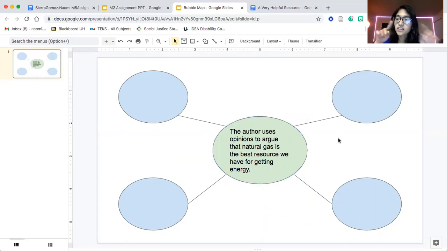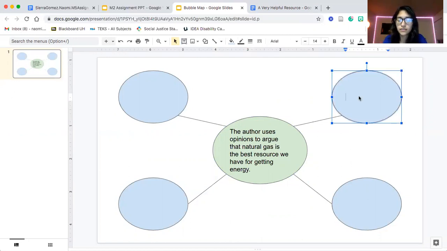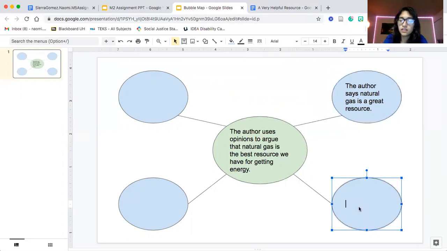So now in the surrounding bubbles, let's put our opinions here. So the author says natural gas is a great resource. The author also says that gas companies are great and keep us safe.